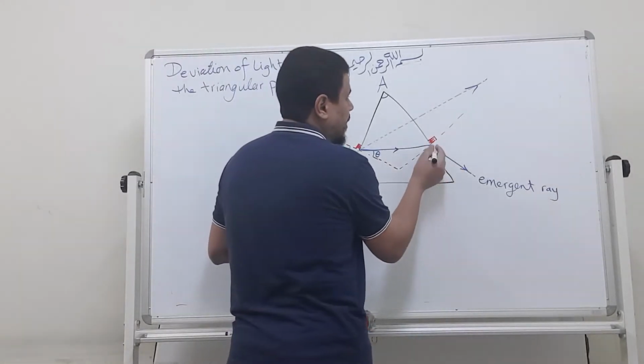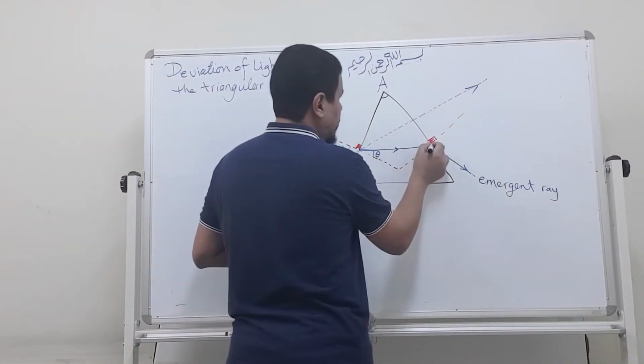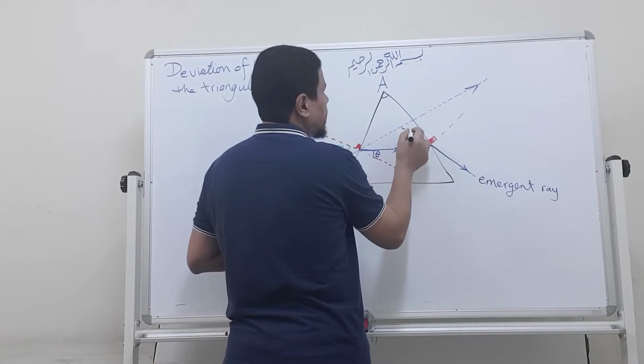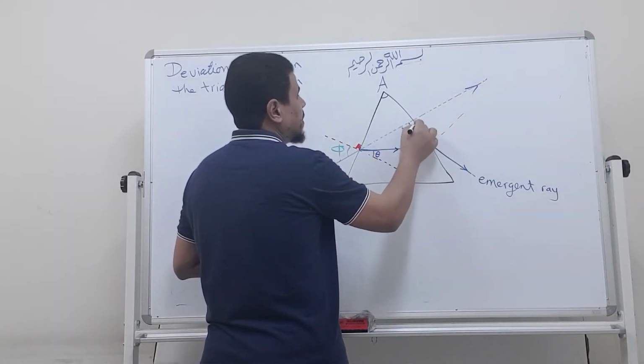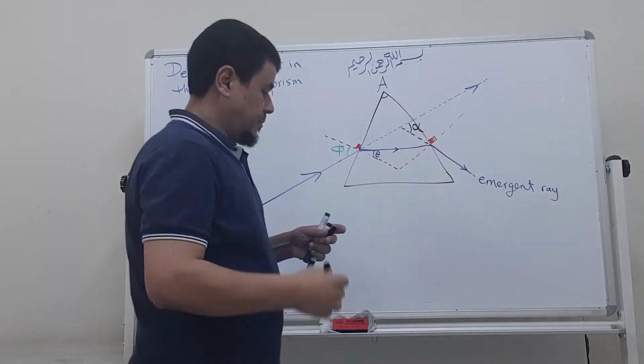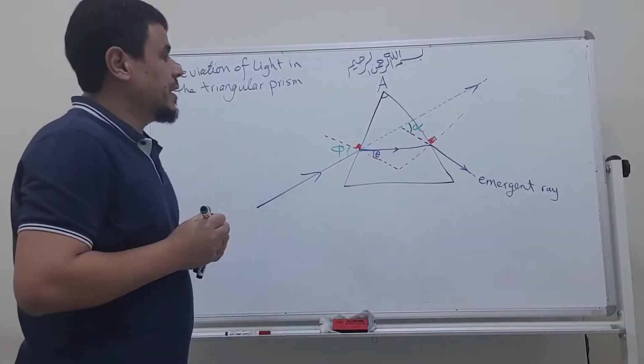How to get it? I make an extension to this, and now this is the angle of deviation. We call it alpha. The angle here is alpha.